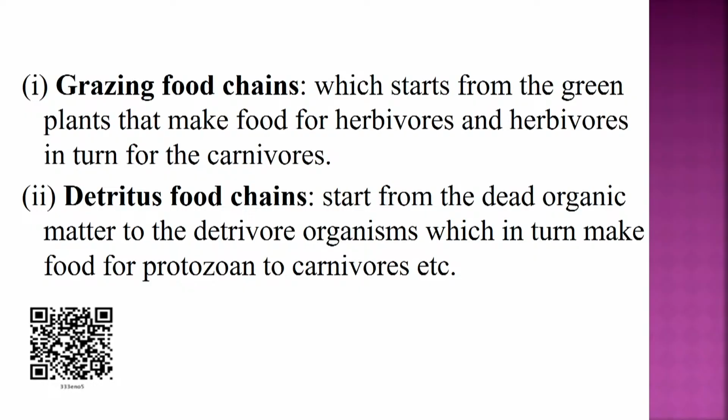So, there are two types of food chain. First is grazing and second is detritus. Grazing food chain starts from the green plants that make their food for herbivores, and herbivores in turn for the carnivores. And detritus food chain starts from the dead organic matter to the detritivore organisms, which in turn make food for protozoans or carnivores.